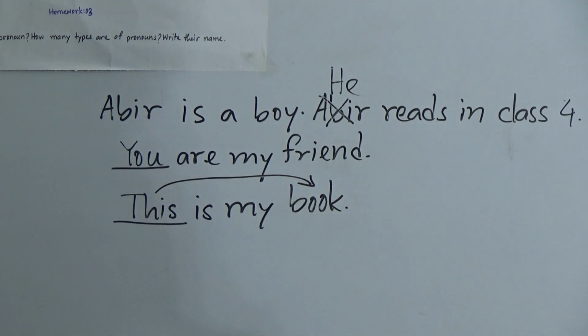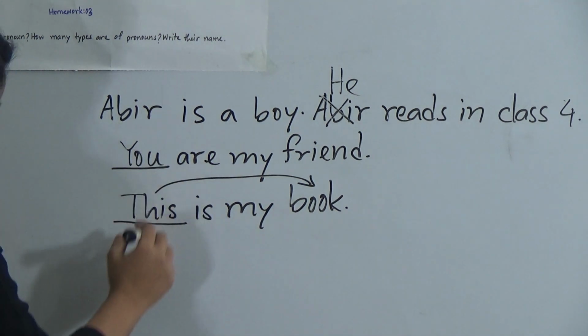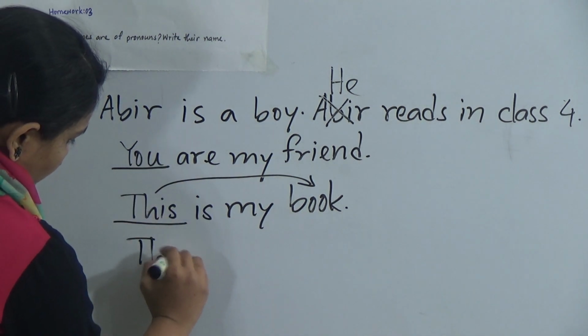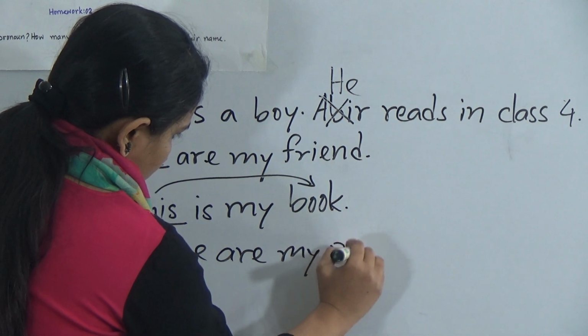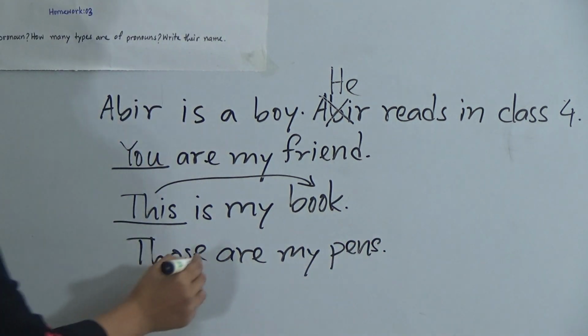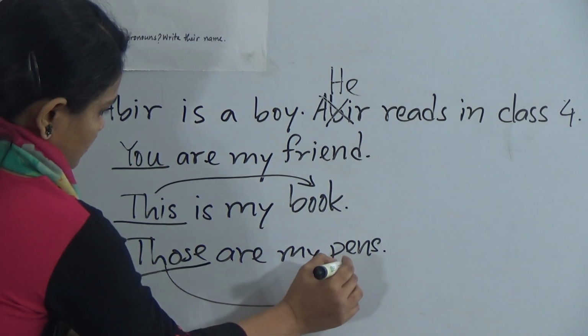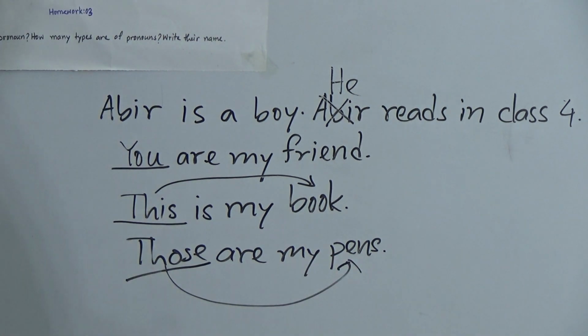So I am going to give another example of demonstrative pronoun. Now look, these or those are my pens. So now look here, those demonstrate pens. So that's why these are demonstrative pronouns, because these and those refer to those nouns. Now look, this refers to that book and those refers to those pens. That's why they are called demonstrative pronoun.